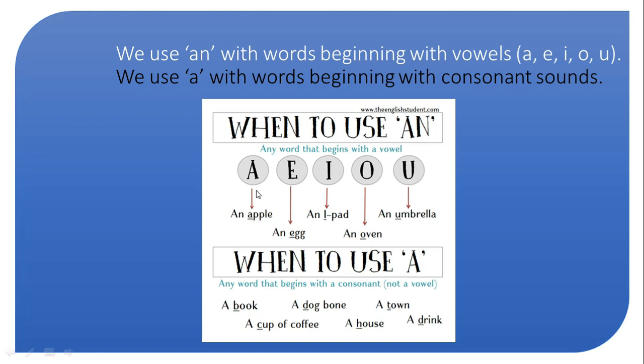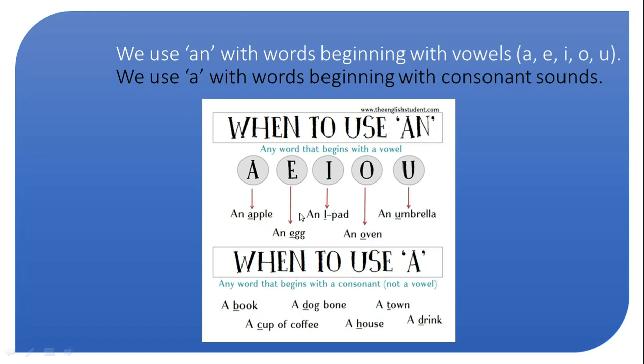For example, an apple, an egg, an iPad, an oven, an umbrella. Now we can see that all these words start with a vowel sound. That's why we have used an over here. And the most important thing is that all these words are singular, not plural.